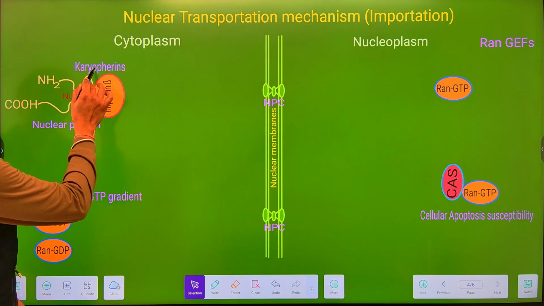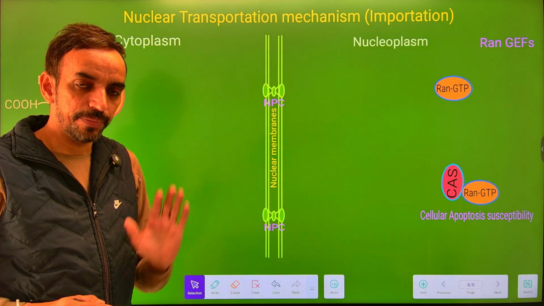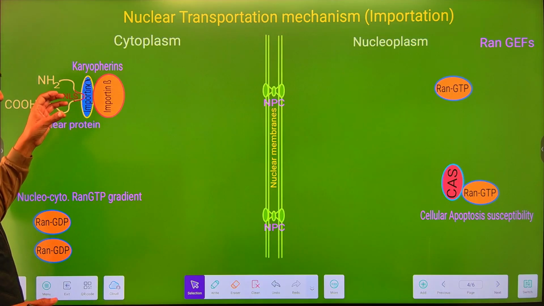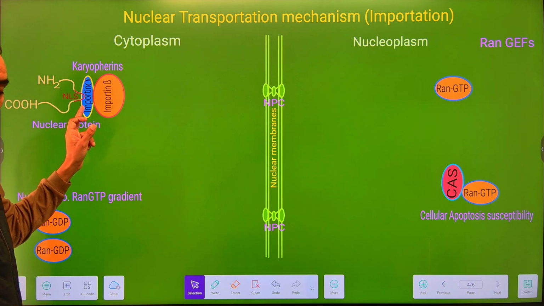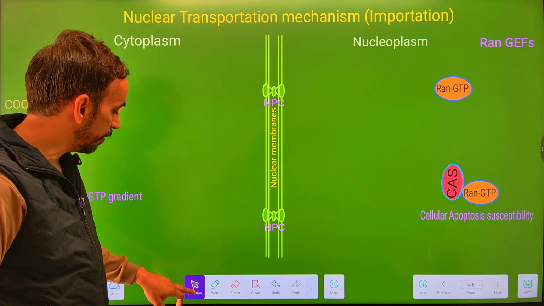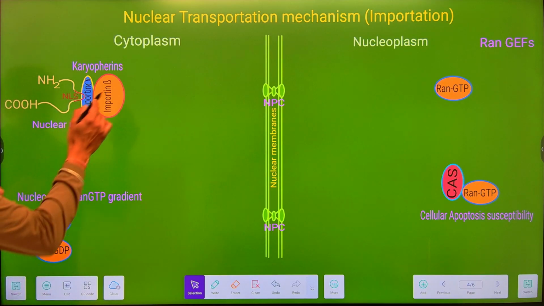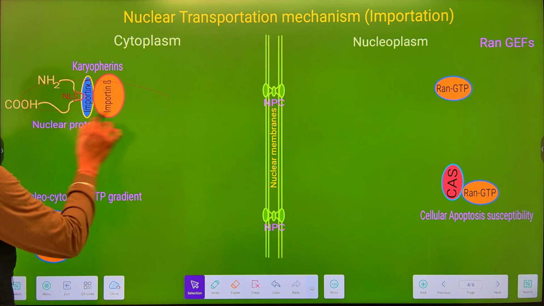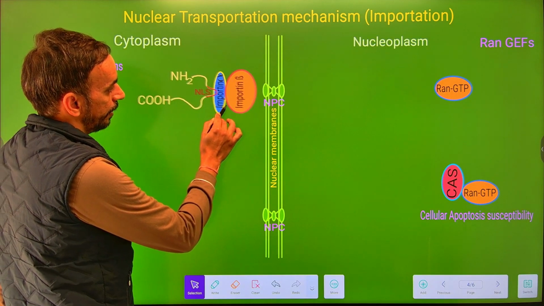These are the karyopherins which help in the nuclear importation process. Now the binding of importin beta to the protein-importin alpha complex will facilitate the movement of this ternary complex towards the nuclear pore complexes.